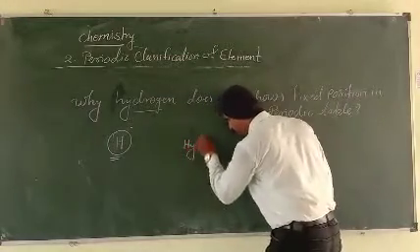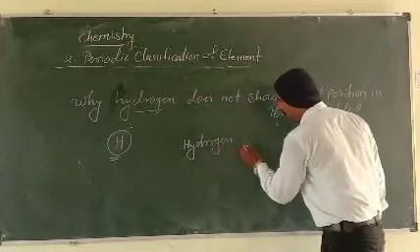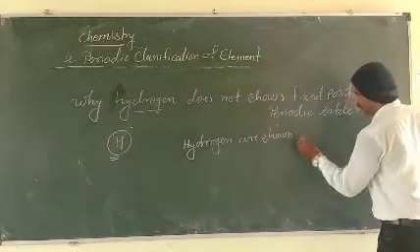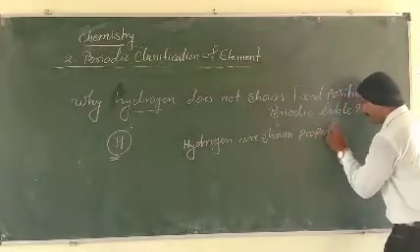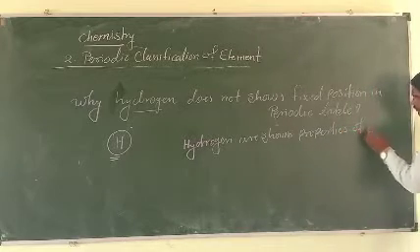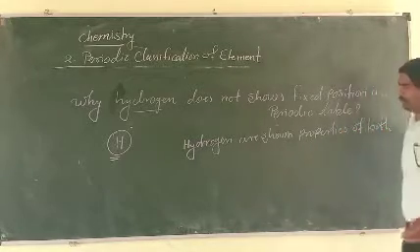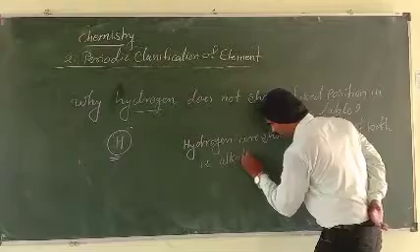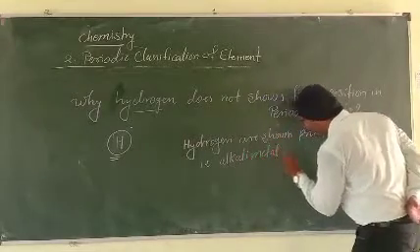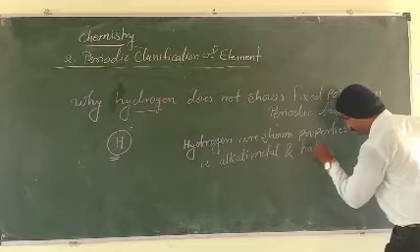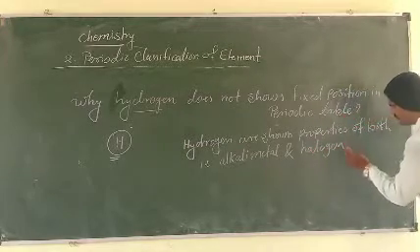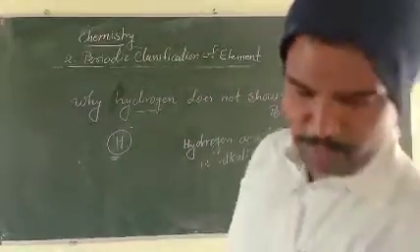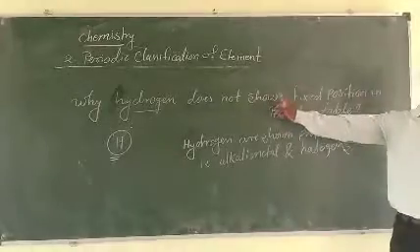Hydrogen shows properties of both alkali metals and halogens. Hence hydrogen does not show a fixed position in the periodic table.